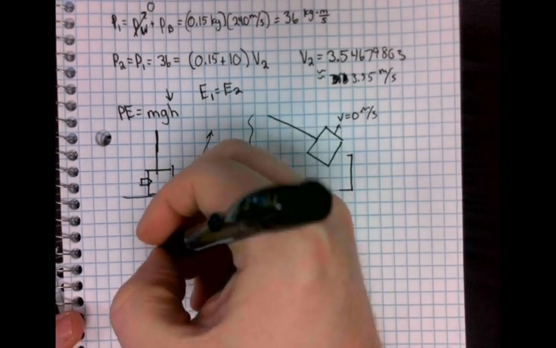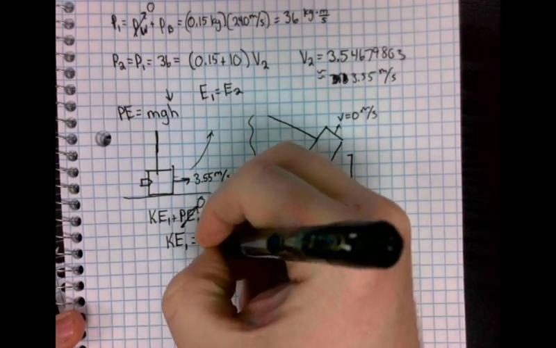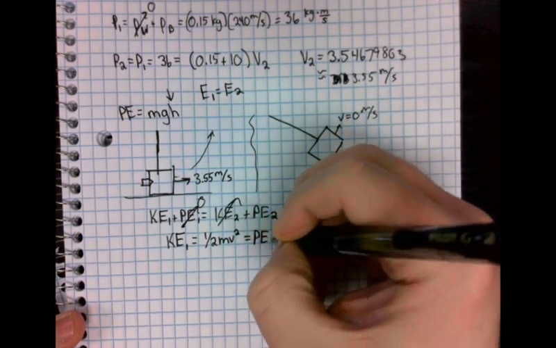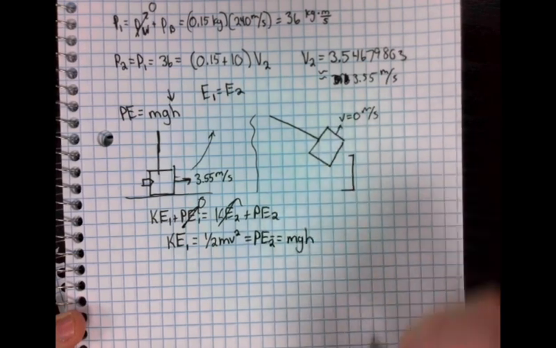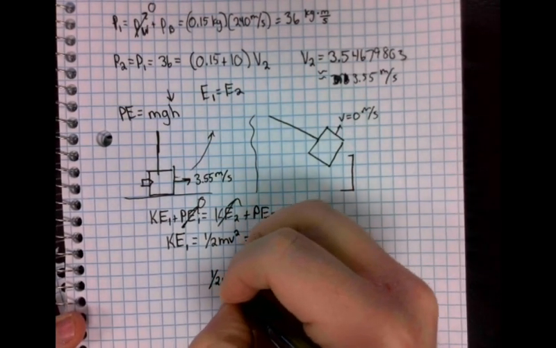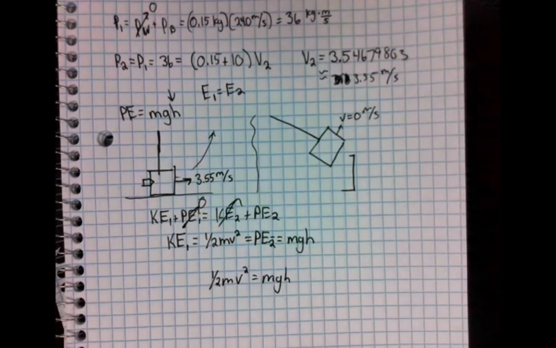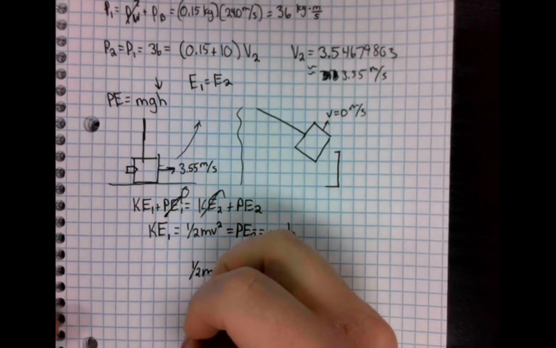We can plug in KE1, which is 1/2 mv squared, equals PE2, which is mgh. So I've got 1/2 mv squared equals mgh. Notice that mass disappears, but I'm going to leave it in just because I assumed most of you would leave it in, at least at the first part. Maybe you'd cancel it. I don't know.